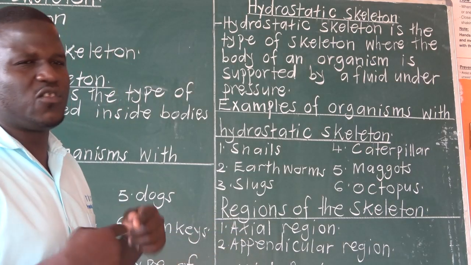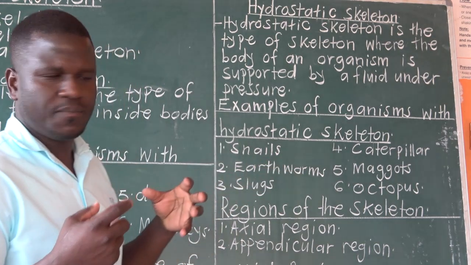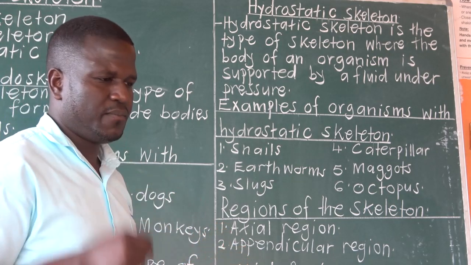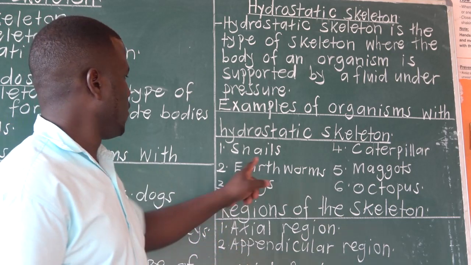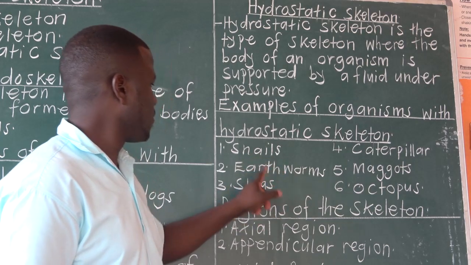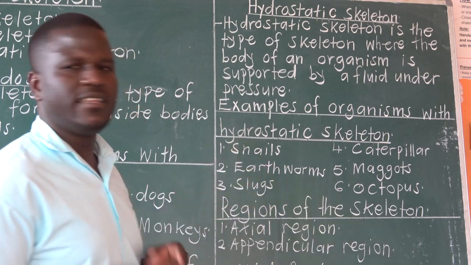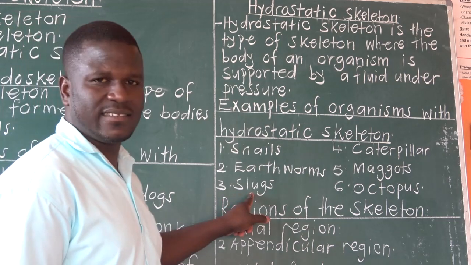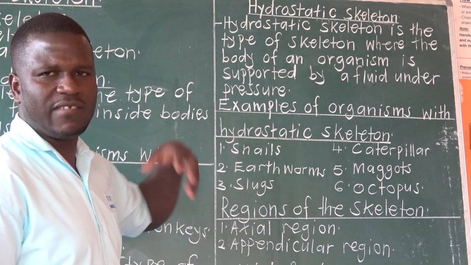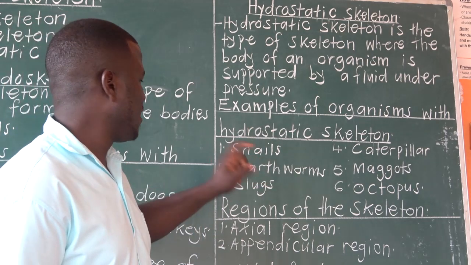Now, we have examples of organisms with a hydrostatic skeleton. These are organisms with soft bodies. Those ones don't have bones, but their bodies are filled with fluids. When you press them, they are soft. For example, snails have a hydrostatic skeleton. We have earthworms. They have soft bodies with a fluid inside. Then we have slugs. Slugs are similar to snails, only that snails have a shell, but slugs don't. That's the major difference between a slug and a snail.